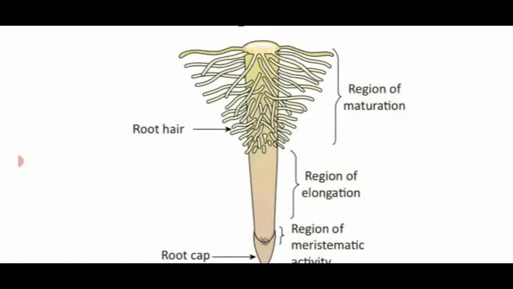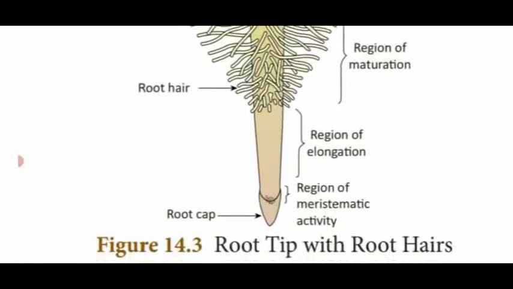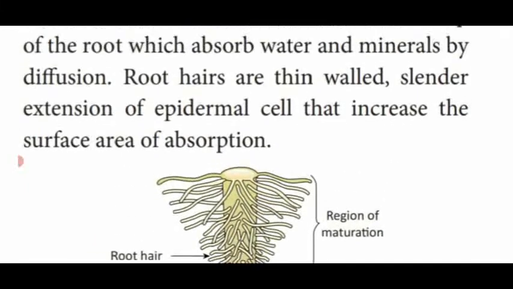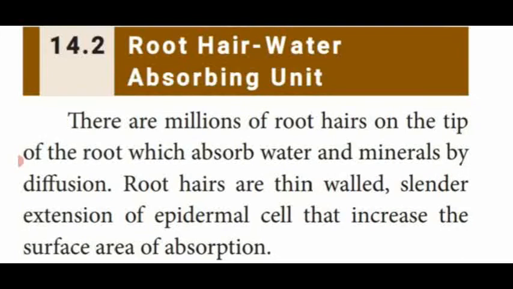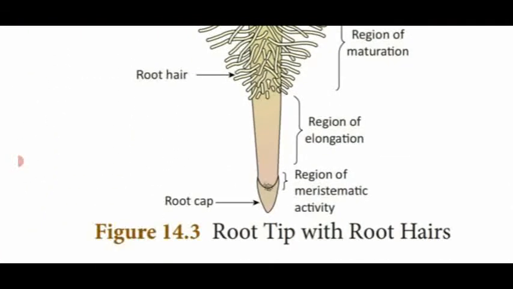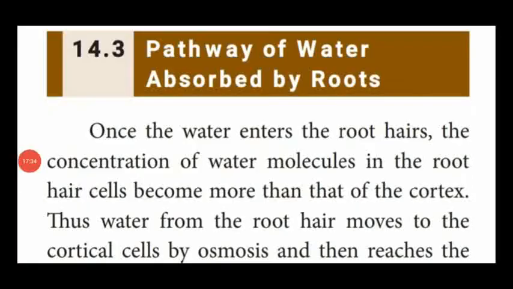With the help of these root hairs only, they absorb water and mineral salts from the soil. So root hairs act as an absorbing unit. Dear students, in the previous paragraph we saw that the absorbing unit is the root hairs present in the epidermal cells of the root region.